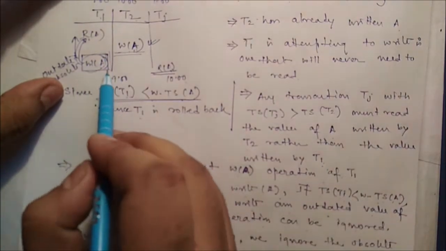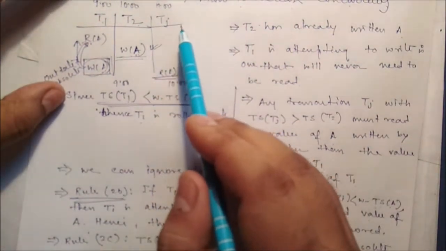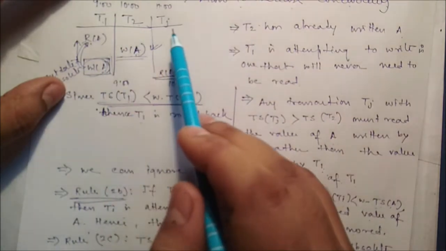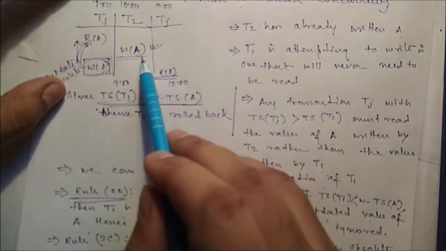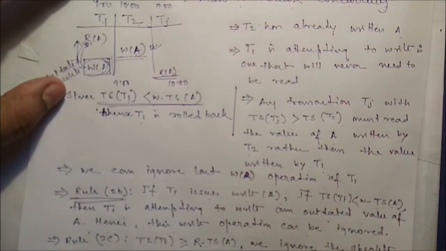We can ignore this particular write operation because any other transaction Tj whose timestamp is more than T2 must read the value updated by T2, not T1. So we can ignore this operation.